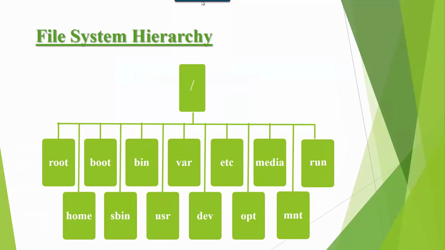So file system hierarchy means these are the default directories we get in Linux. Directory means folder. Before installing the operating system, if you want to practice Linux, first of all, you must install the operating system, right? What are the default directories we get along with the operating system that I'm explaining?